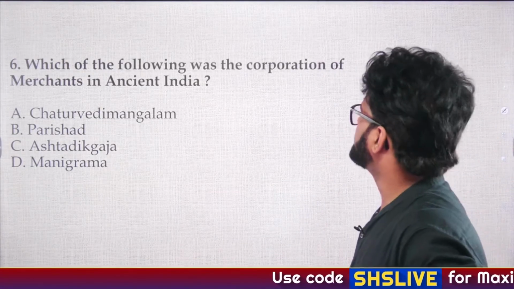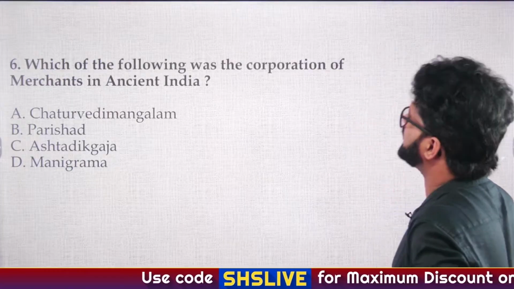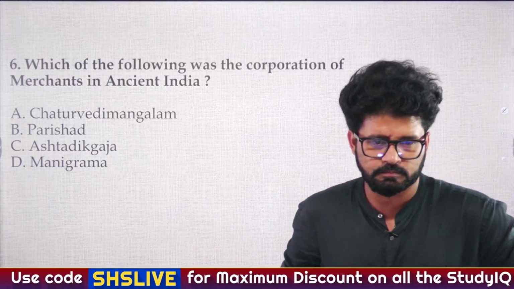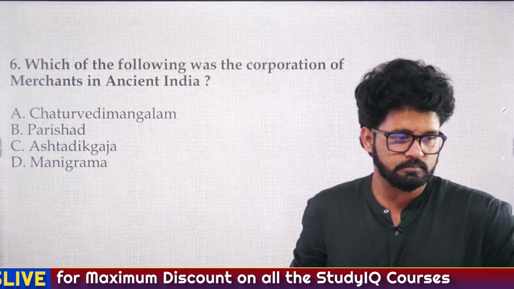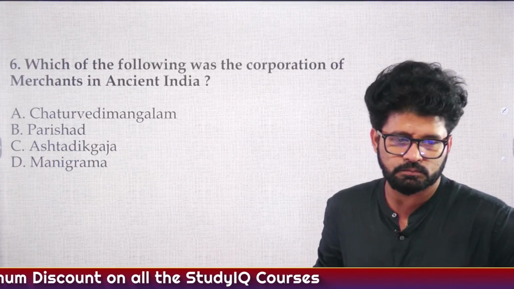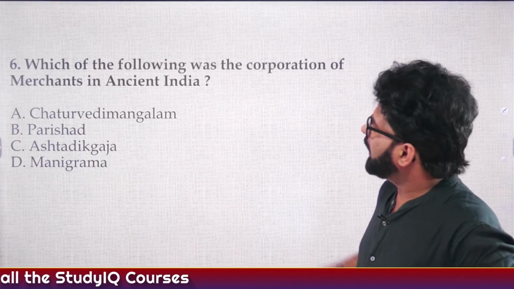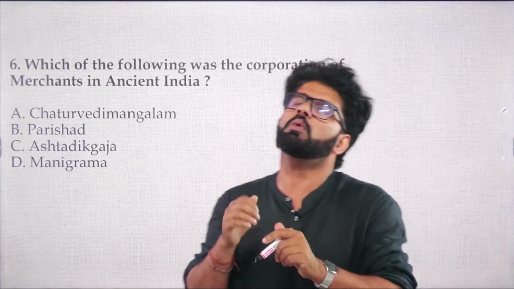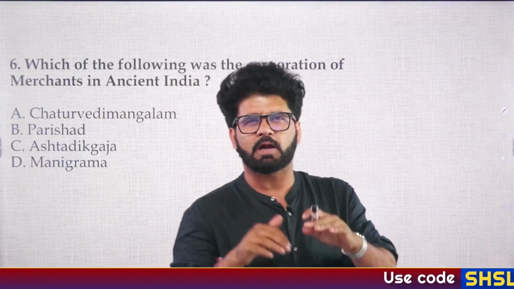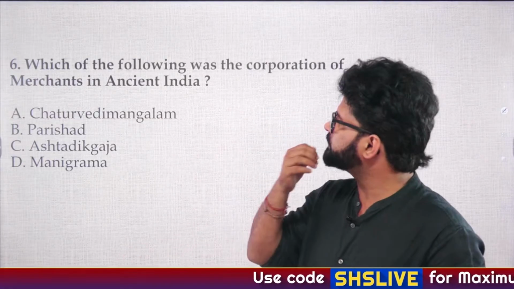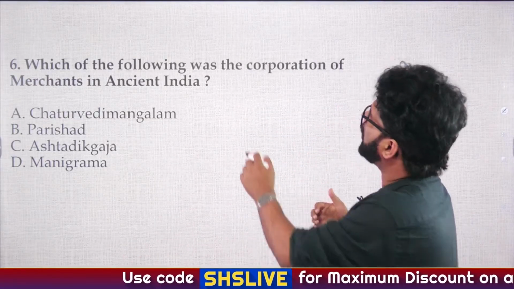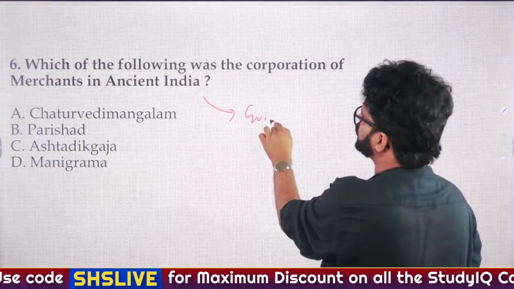So what is the answer? Corporation of merchants in ancient India. Okay, Bulbul has given the answer. And again, if you go back to the 5th lecture at the end, and the starting of the 6th lecture, which was the Gupta period, we have talked about guilds. We have talked about a PYQ on guilds.